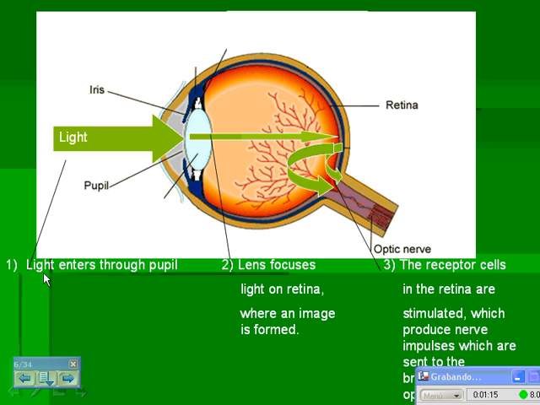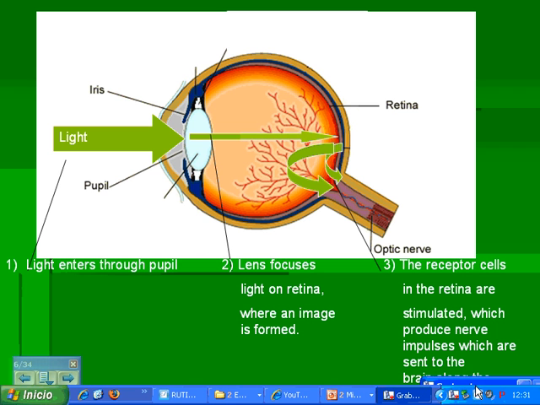So number 1, the light enters through the pupil. The lens focuses the light on the retina and it forms an image. And the receptor cells in the retina are stimulated, which produce nerve impulses, which are sent to the brain through the optic nerve.